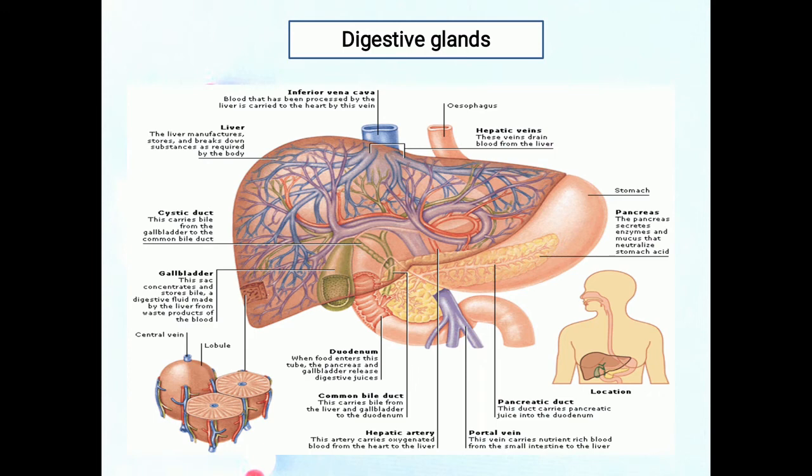Now, small intestine. The major events of digestion and absorption occur in the long tube called the small intestine. Because most digestion and absorption of nutrients occurs in the small intestine, its structure is specially adapted for these functions. Its length alone provides a large surface area for digestion and absorption. That area is further increased by circular folds, villi and microvilli. So these are some things about the small intestine.